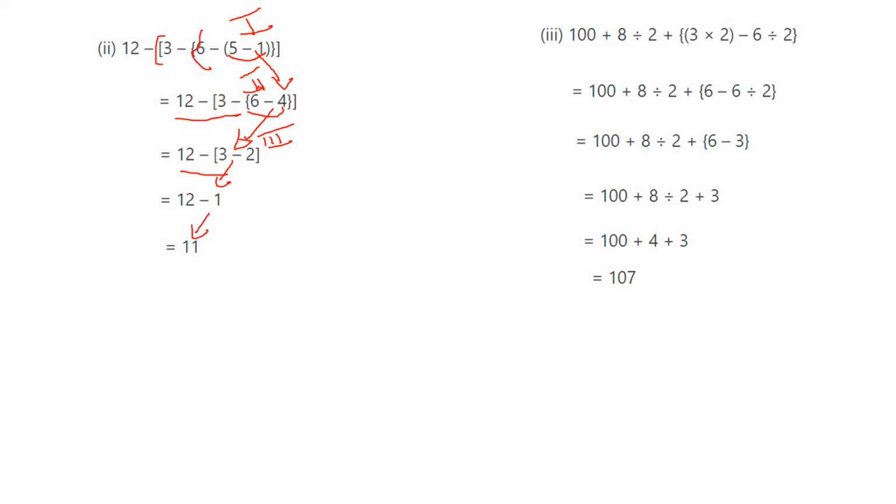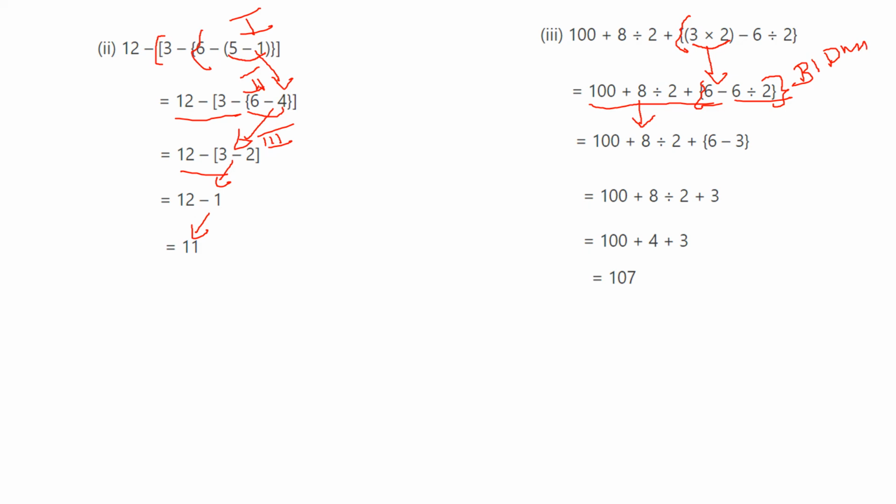Third question, 100 plus 8 divided by 2 plus curling bracket opening bracket of 3 into 2 closing bracket minus 6 divided by 2. First using BIDMAS rule, 3 into 2, first bracket. So 3 into 2 is 6. After that write other terms as such. Next 100 plus 8 divided by 2. Here first remove the, simplify curling bracket. In curling bracket also use BIDMAS rule only.